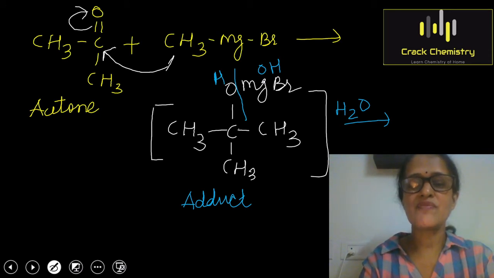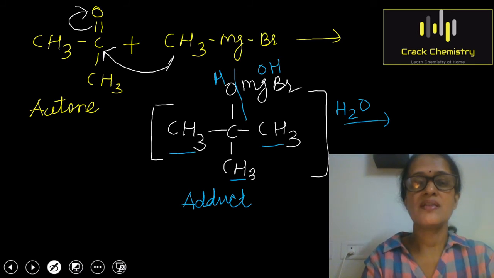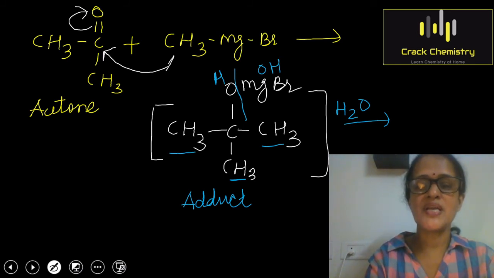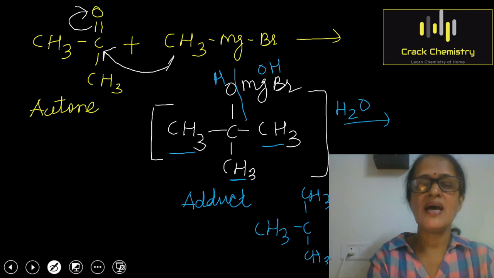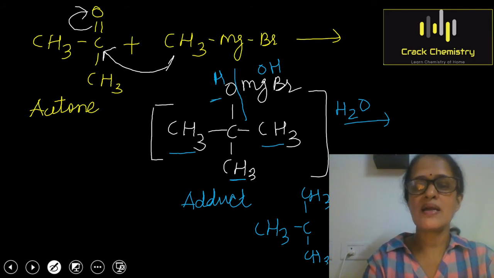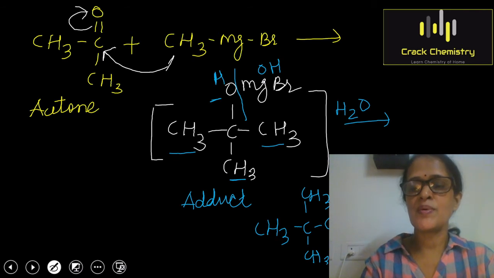I am starting from this CH3, this CH3, CH3. They are attached to the carbon atom. So I am writing three CH3, that is CH3, C, CH3. Here again we have CH3, and this O will attach itself to the hydrogen atom. So that is the product I have written, and the byproduct is MgOHBr.